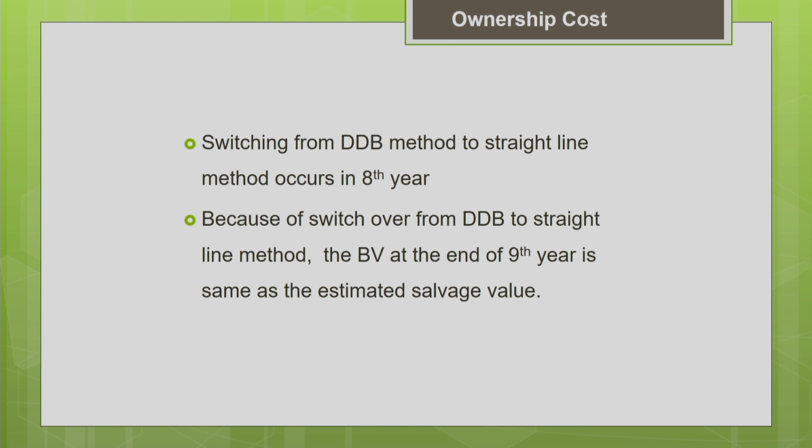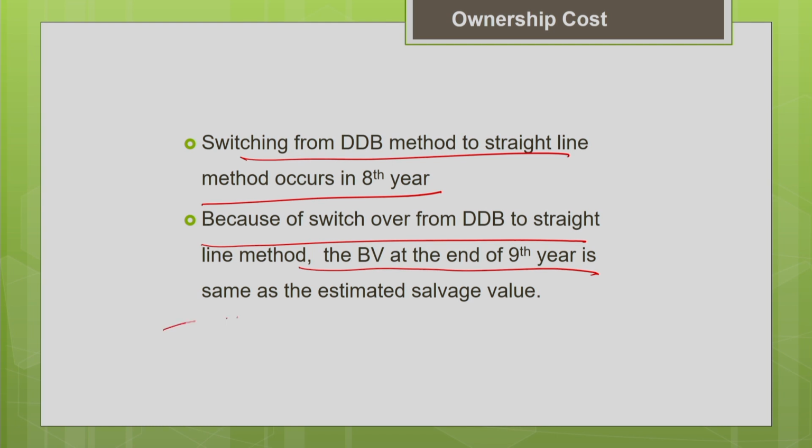So switching from DDB method to straight line method, we have done it in the 8th year. Because of the switch over, I am able to see that the book value at the end of 9th year is same as the estimated salvage value. So this is the benefit of switching over from one method to another method. As I told you, one requirement is to match the book value at the end of useful life to salvage value, and another requirement is to accelerate the depreciation so that I can get the tax benefits.